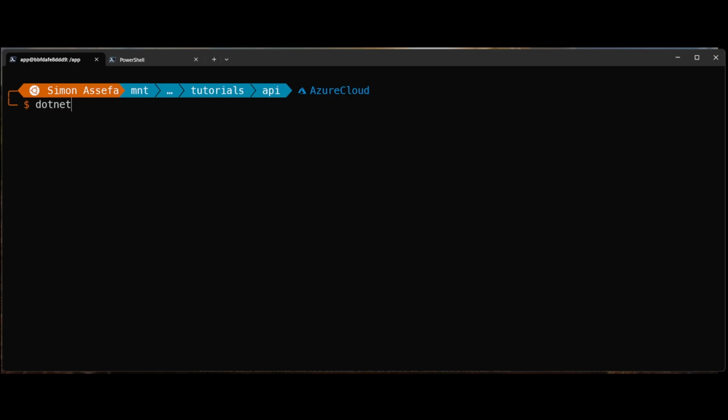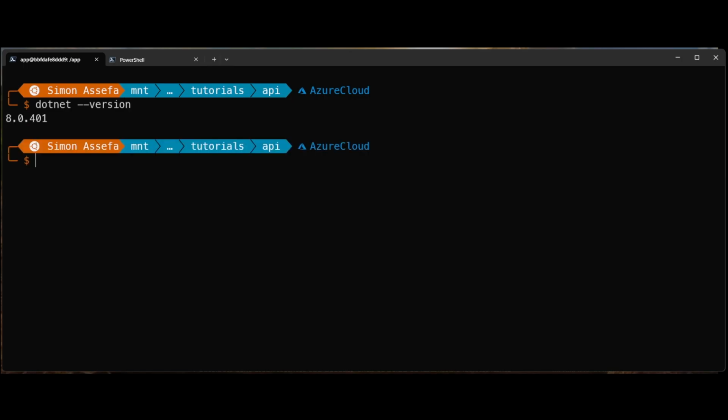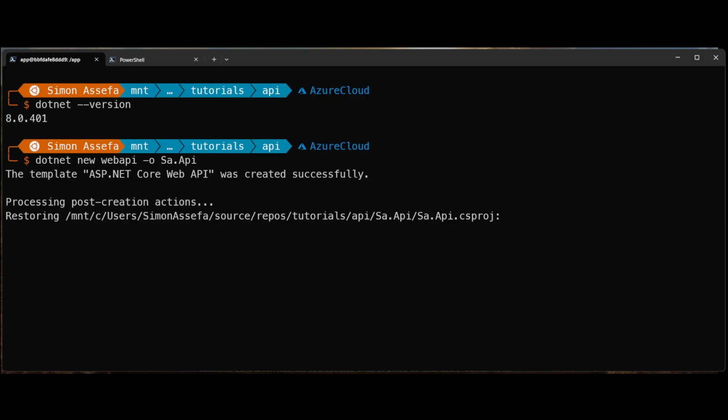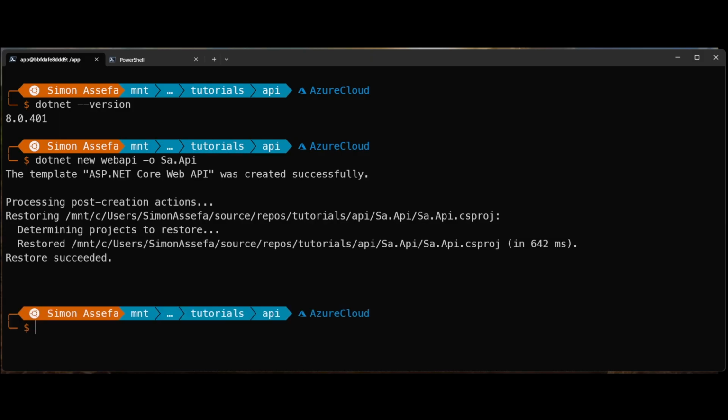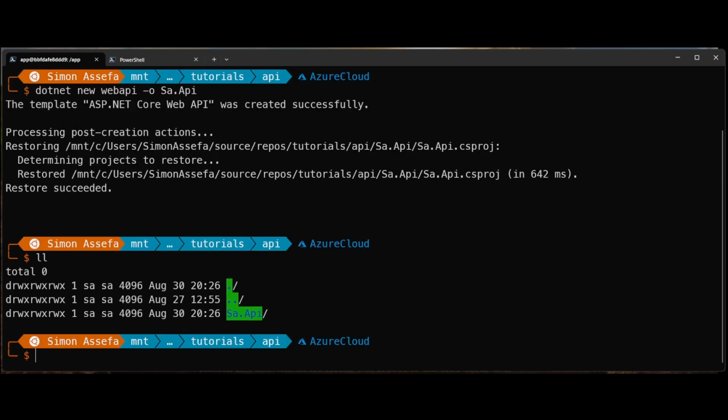All right, now we're gonna use .NET 8. This is the version I'm using. First, I'm gonna build a simple .NET API. Yes, with a very creative name. So once it's done, I will try to run it just to show you that nothing is changed.